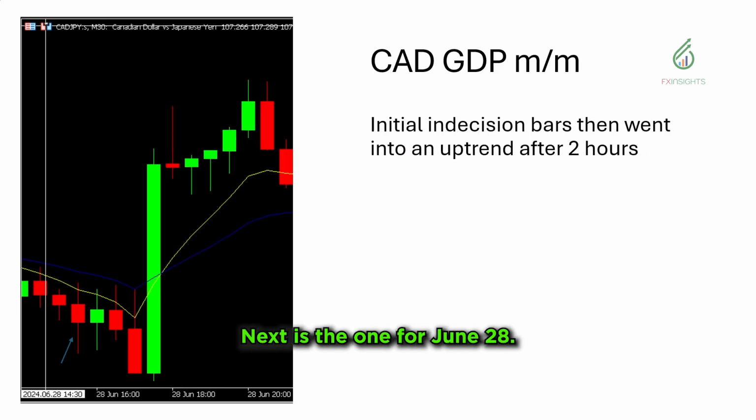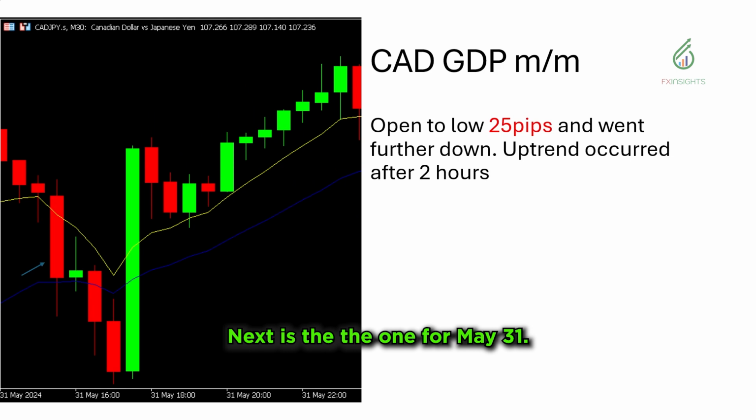Next is the one for June 28th. This one is a mix of indecision bars. As you can see, roughly 3 indecision bars, and it went for a little bit of pullback before it actually went into an uptrend, which is 2 hours later, as you can see with that big green bar. Next is the one for May 31. This is open to low of 25 pips. It actually went further down, and then it also went into an uptrend after 2 hours.